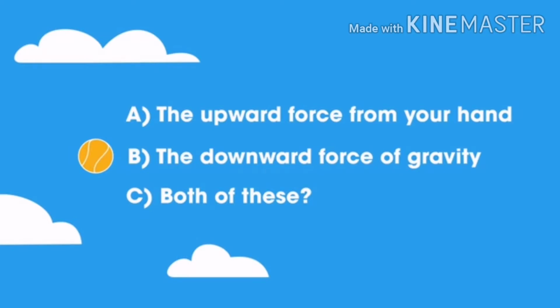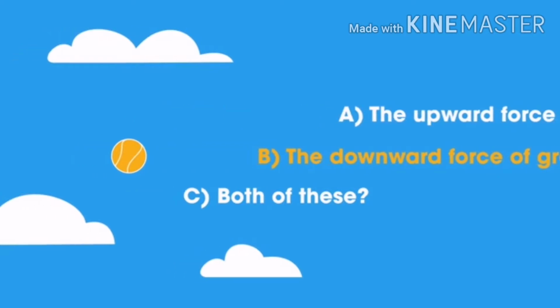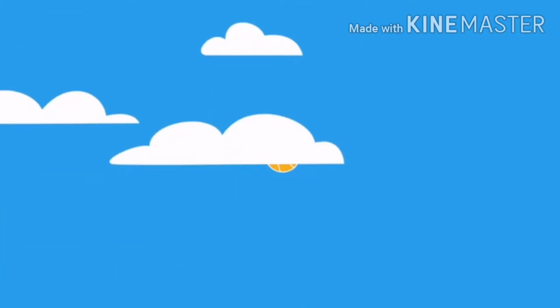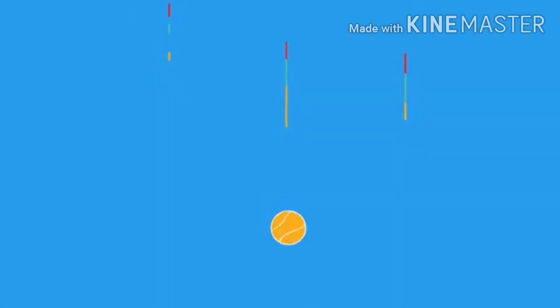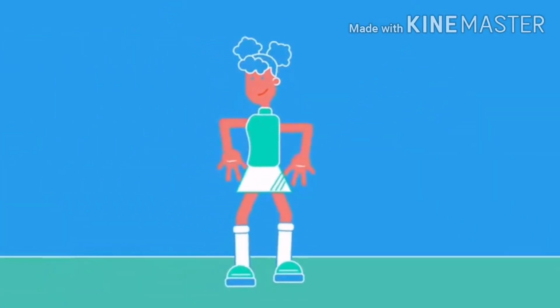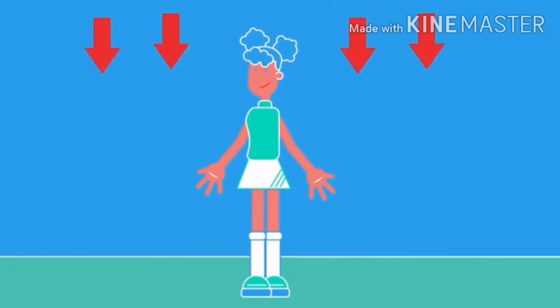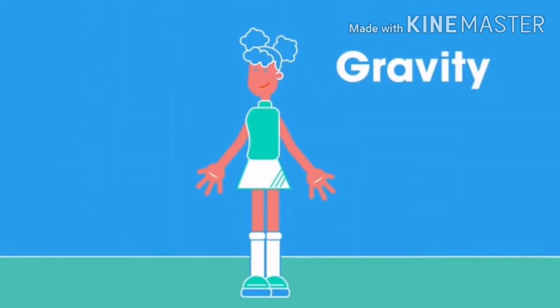The answer is just the downward force of gravity, which gradually slows the ball, stops it, then brings it back down, making it fall faster and faster. Without gravity and air resistance, the ball would just go on travelling in the direction of your throw. Yes, the ball thrown up in the air comes back. Jump, and you're pulled back to the ground by gravity.